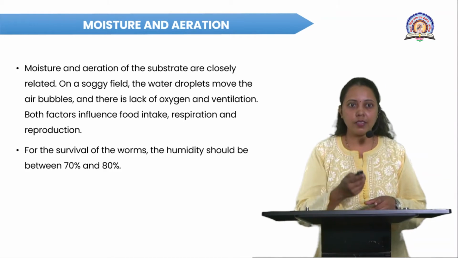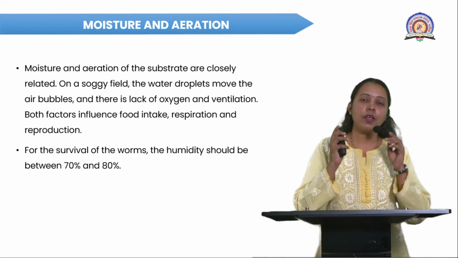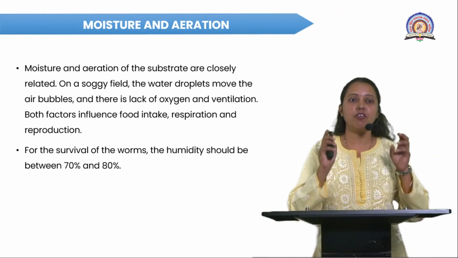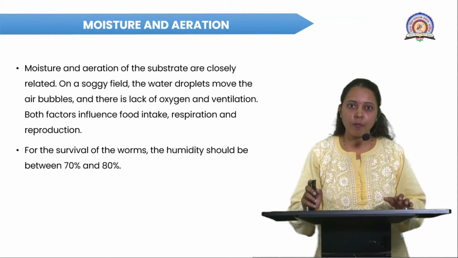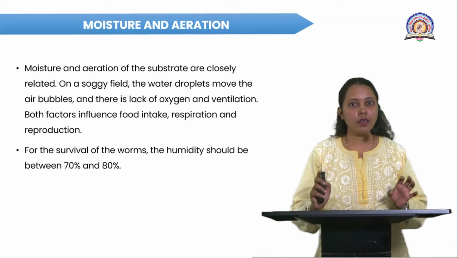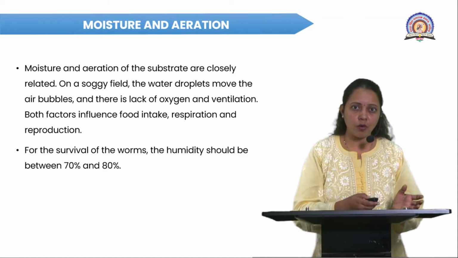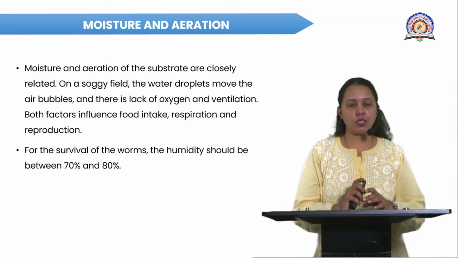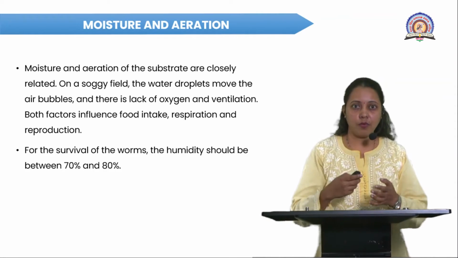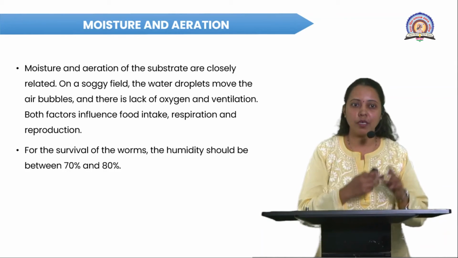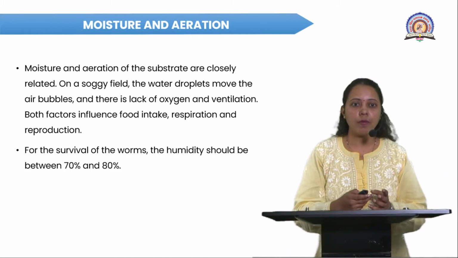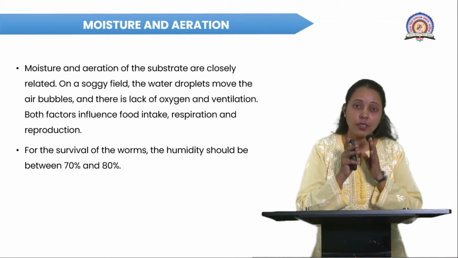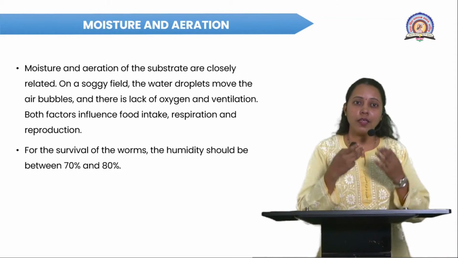The first point is moisture and aeration. These are two closely related factors required for the development or continuous cycle of the earthworm, in our field also, or in natural environmental conditions. Suppose heavy rainfall occurs in the field; then the soil becomes soggy. When the soil is soggy, the water droplets move out the air bubbles, because there is a lack of oxygen.